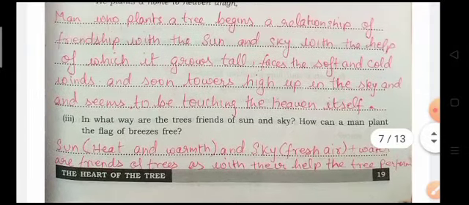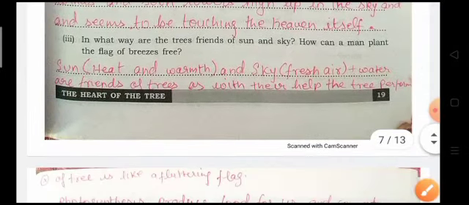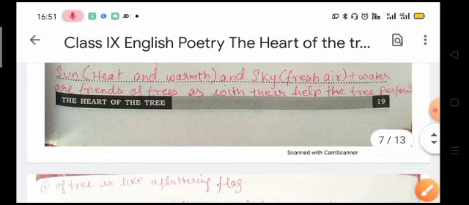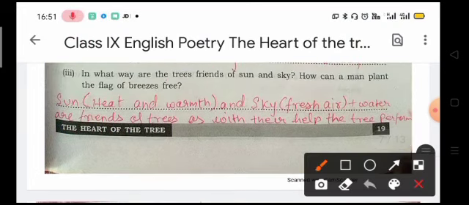Now the next question is, in what way are the trees friends of sun and sky? How can a man plant the flag of breezes free? Now let us see the first answer. In what way are the trees friends of sun and sky?